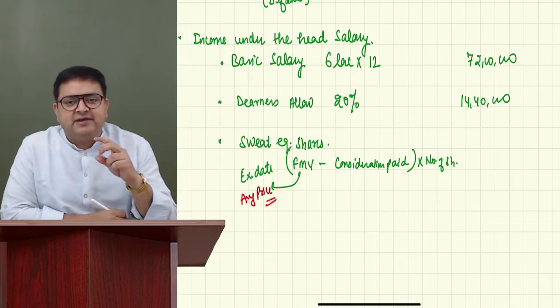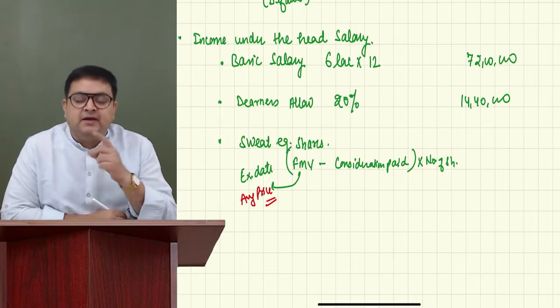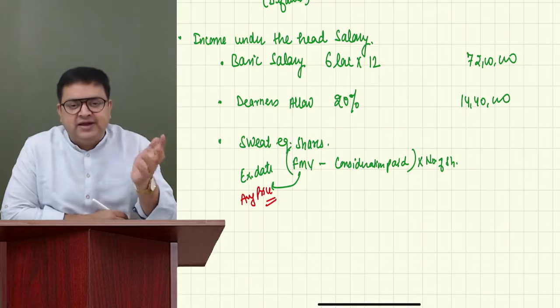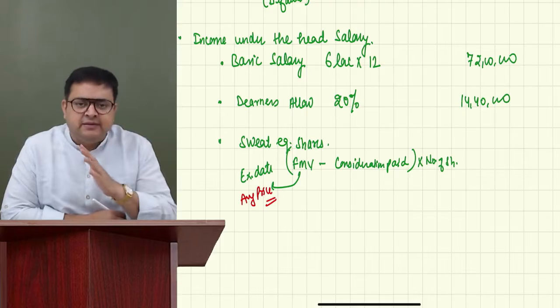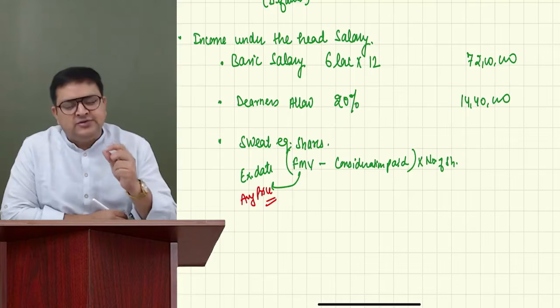You have to take there the average price of opening and closing. Average of opening and closing, you have to take the average price. Guys, I will be telling you in the chapter of capital gain. If the share is purchased before 1st February 2018, then we have to take the highest price. I will be telling you about that later. But on sweat equity, always take the average price. Opening, closing, average.